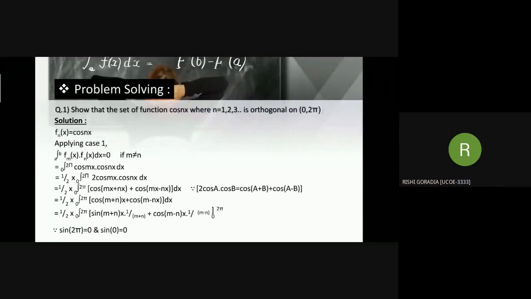As we know, integration of cos ax is sine ax divided by a. We know sine 2 pi and sine 0 are 0. This will make the whole expression 0. Hence, the first condition is satisfied.